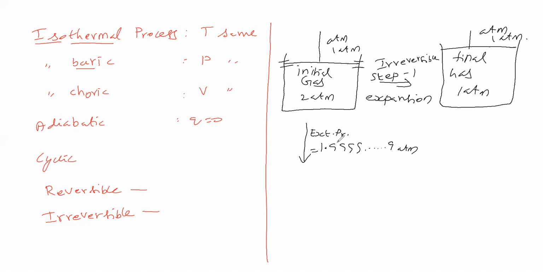Internal and external pressure are different, but how much difference? Very minute. That very minute is called infinitesimally small.